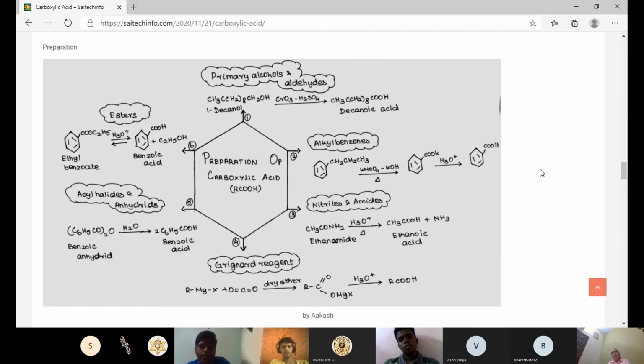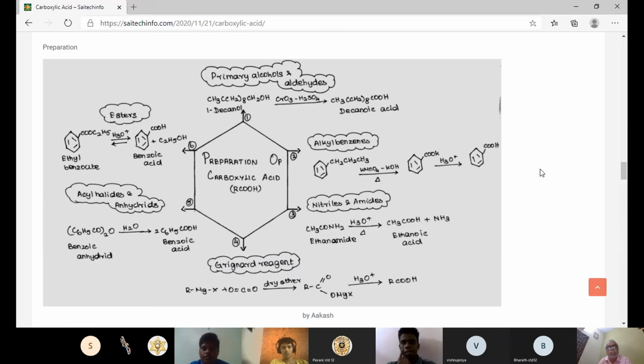And the fifth method is from acyl halides and anhydrides. Add one thing here: the Grignard reagent has synthetic use. With the Grignard reagent, we are able to get a variety of carbon-based compounds like alcohol, aldehyde, ketone, acid, acyl chloride, etc. Almost more than 10 types of products can be synthetically produced by using Grignard reagent suitably.